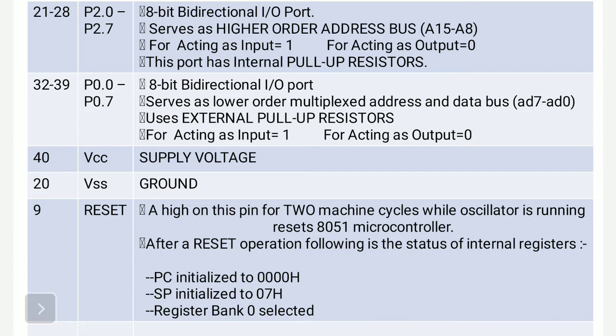Register banks are nothing but temporary data storage. So all register banks, that is bank 0, 1, 2, 3. Here the initial or default register bank selected is bank 0. So write down reset.